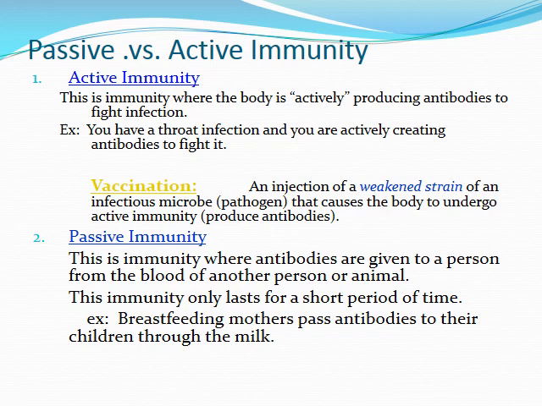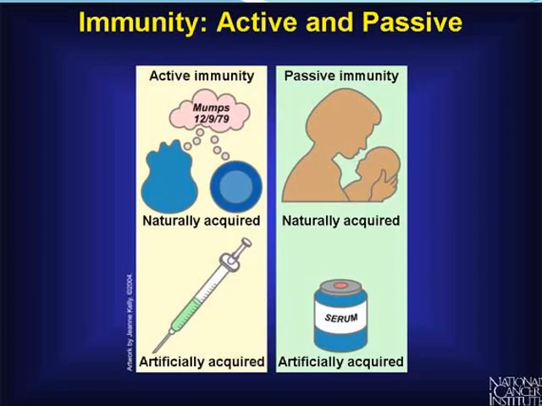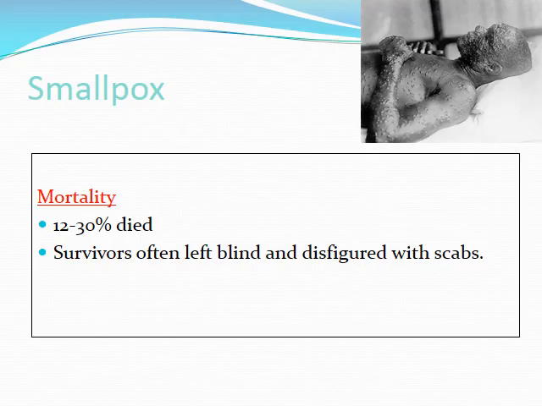While passive immunity is immunity where antibodies are given to a person from the blood of another person or animal. This immunity only lasts for a short period of time. For example, breastfeeding mothers pass antibodies to their children through their milk. So this is called passive immunity. Here is the figure about active and passive immunity, as we said about the baby and its mother, the passive.